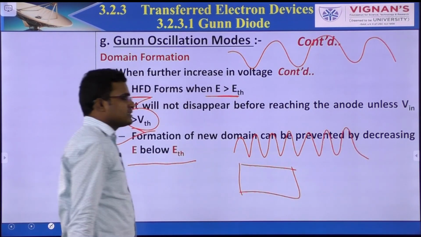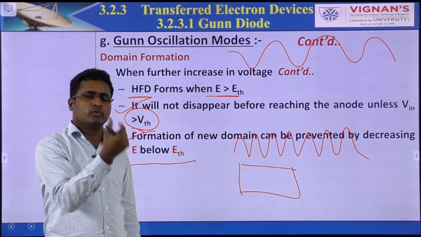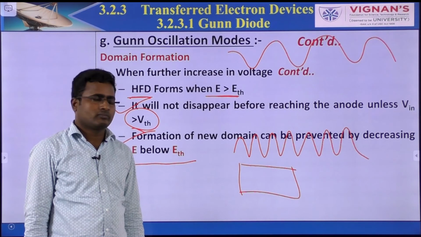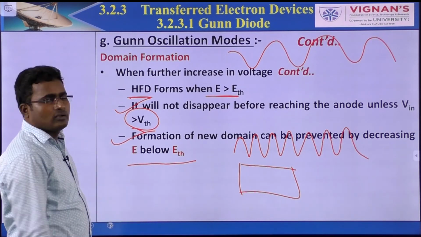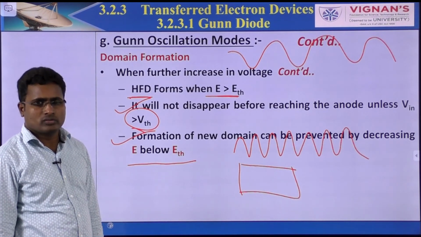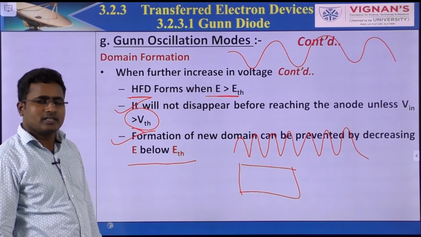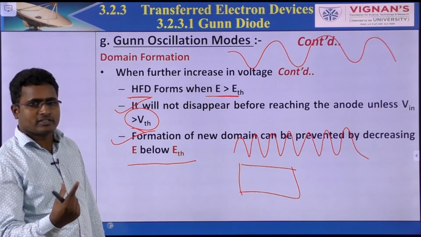This period depends on how much time the domain takes to move from cathode to anode. Once you understand this, we can easily understand the Gunn oscillation modes. This is about the generation of current oscillations as a function of time.